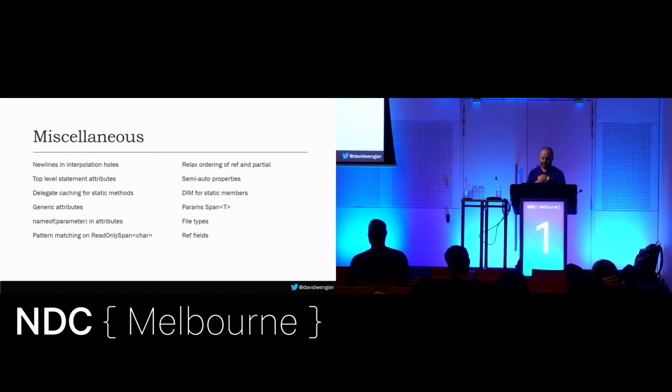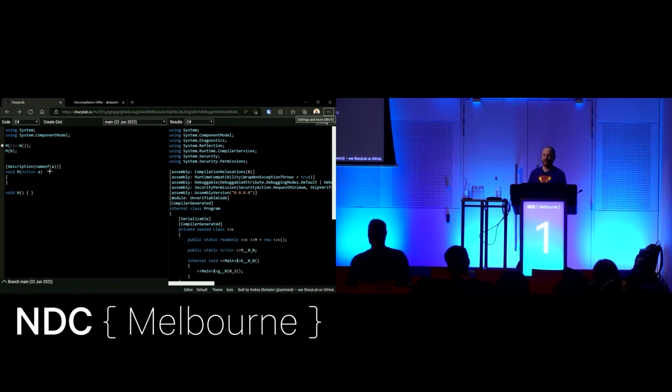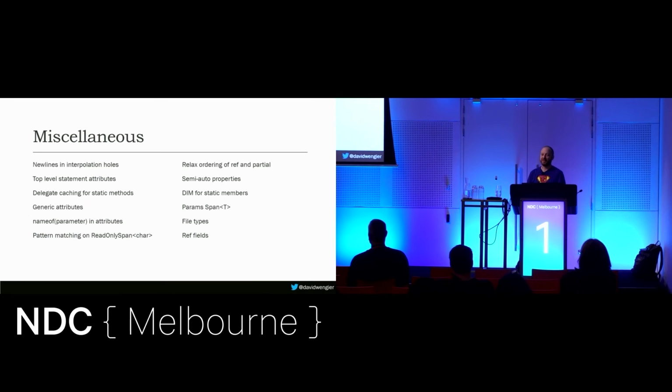Pattern matching on read-only span. This is one of those ones where, again, if you have read-only spans of chars, you will love this because you don't have to convert them to strings anymore. In fact, I'm not even going to demo it. If you don't have read-only spans of char, don't worry about it. Relaxed ordering of ref and partial. I couldn't tell you what the order of ref and partial was, but I now know that it's relaxed. I think you used to do partial ref, but for some reason people like saying ref partial. I don't know why.